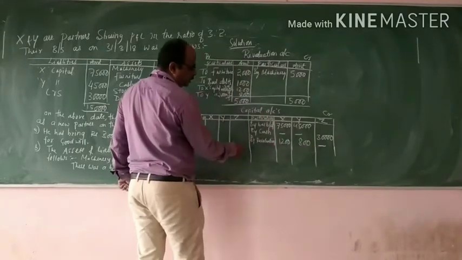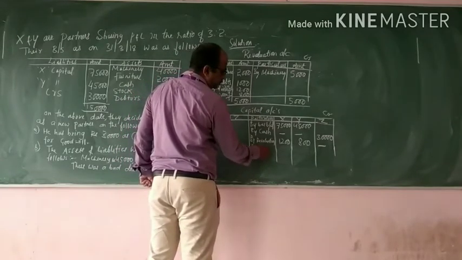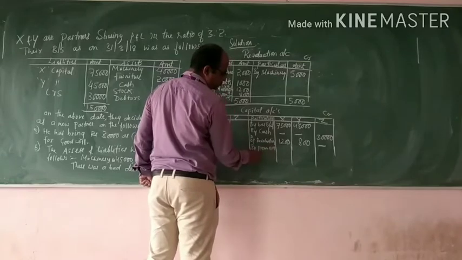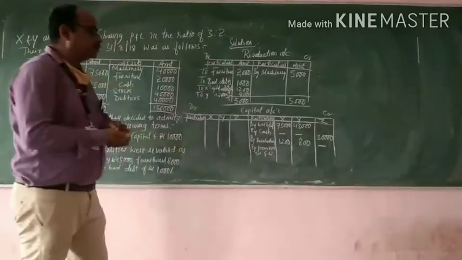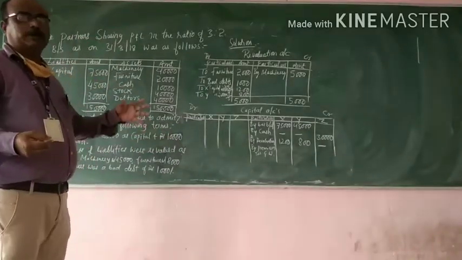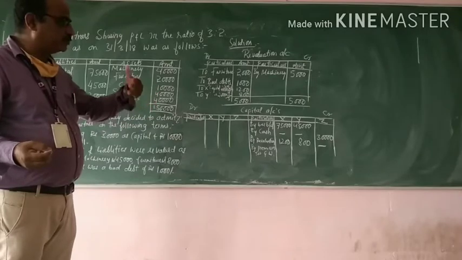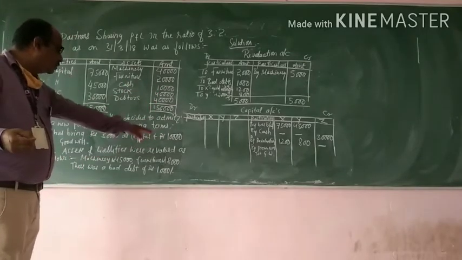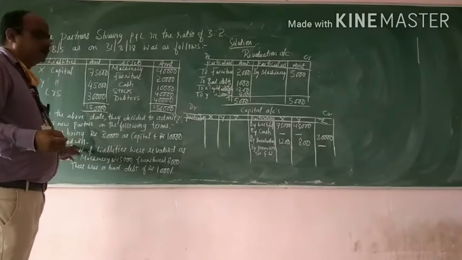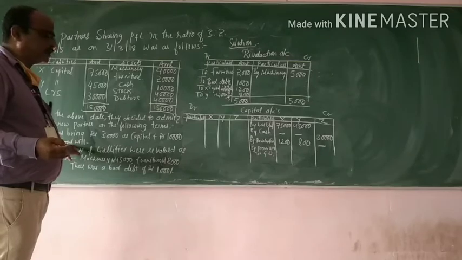Next is premium for goodwill. The new partner should compensate the old partners for the ratio sacrificed towards the share of the new partner. So he is bringing 30,000 as capital and rupees 10,000 for goodwill. Goodwill is nothing but compensation for sacrifice of ratio by the old partners towards the share of the new partner.